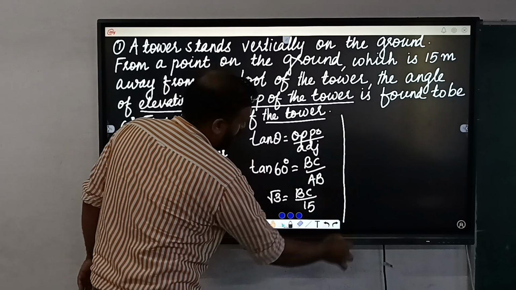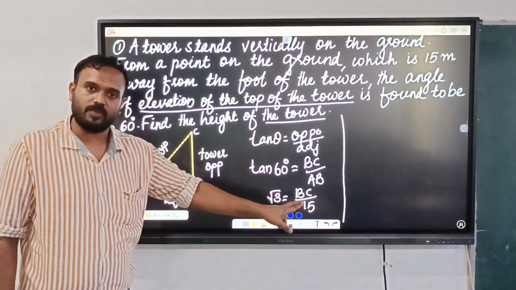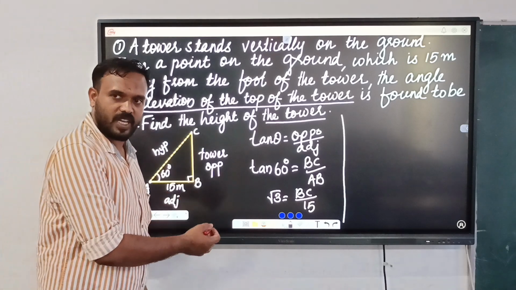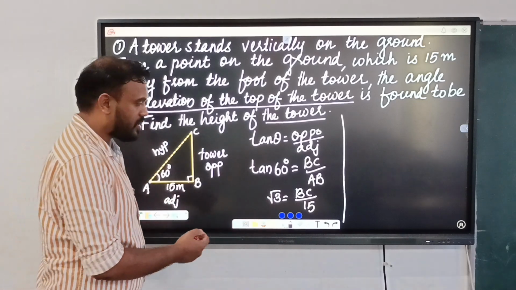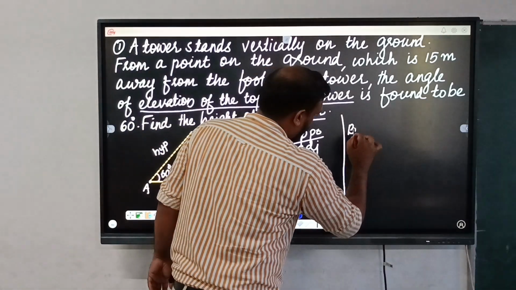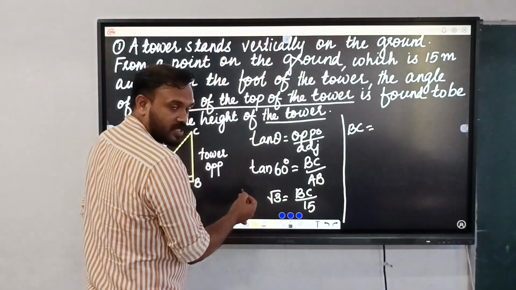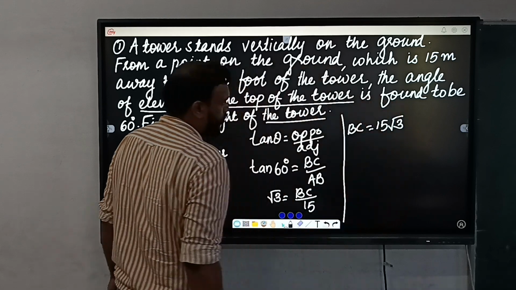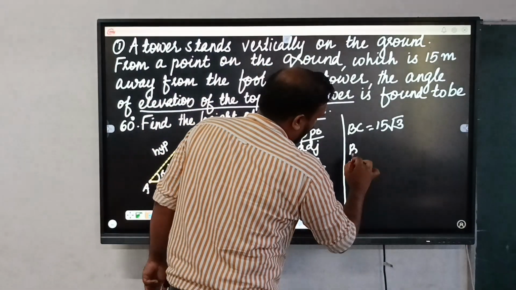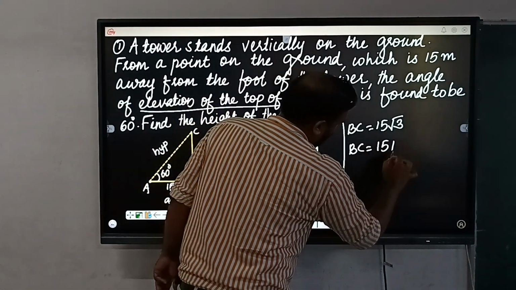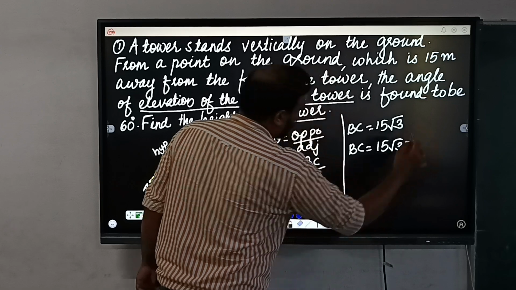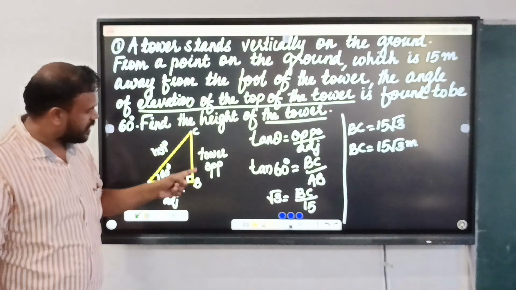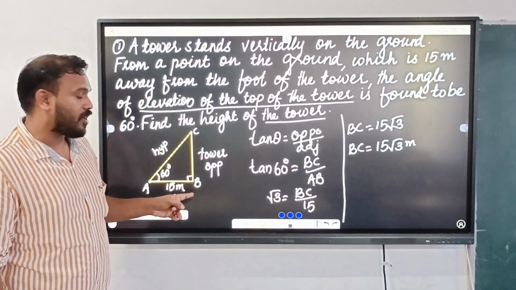Now, how can we find BC from there? Simply cross multiplication, or we can transpose. Many options are there. So BC equals 15 multiplied by root 3. So we got the value of BC equals 15 root 3 meter. So what is BC here? That is the height of the tower.